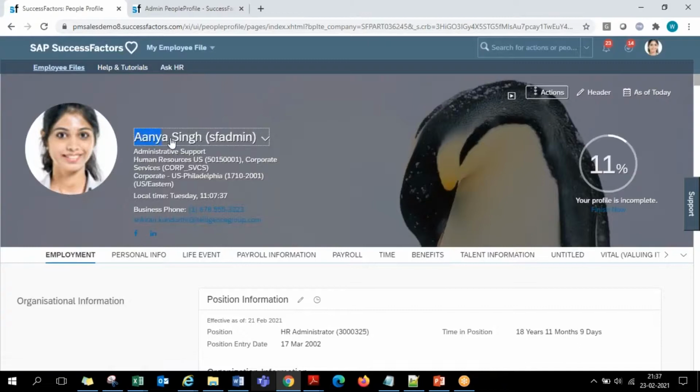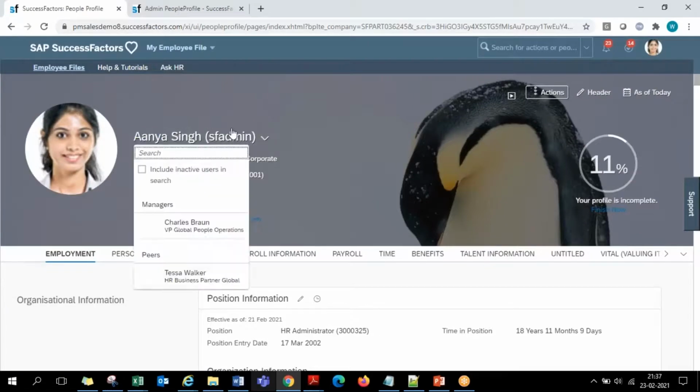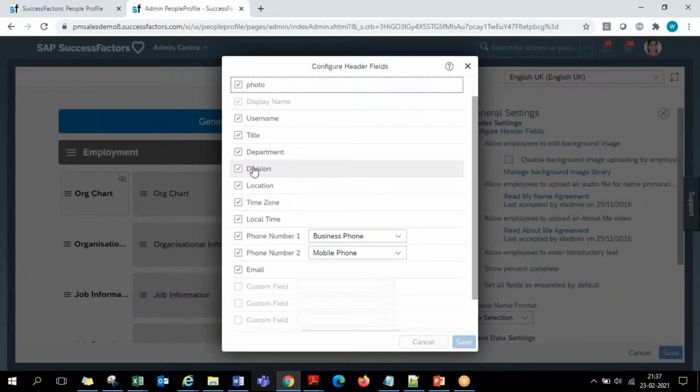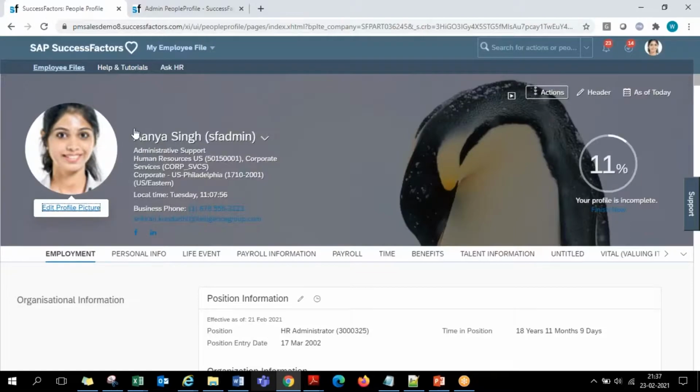Profile picture, first name, last name, username, that is the login name, the job title, employee division, department, location, employee time zone, employee phone number, email ID, all these basic mini master data fields are here. Just like on a visiting card, what information you would like to see on a normal business card of an employee, all these things at a high level profile.